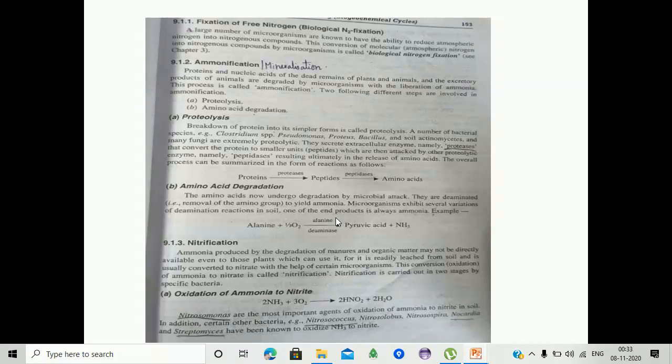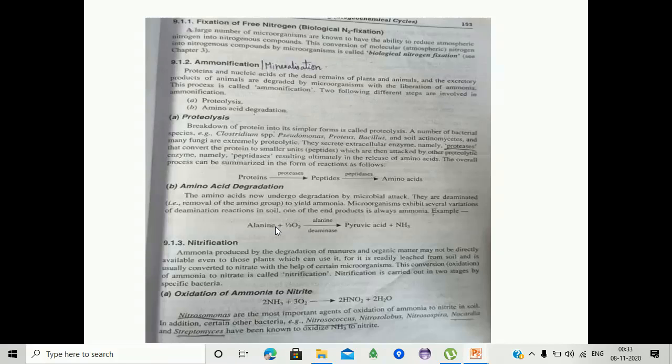Ammonification occurs through two processes. One is proteolysis, the next is amino acid degradation. Proteolysis is the breakdown of proteins into simpler forms. Amino acid degradation is where the amino acids undergo degradation by microbial attack.